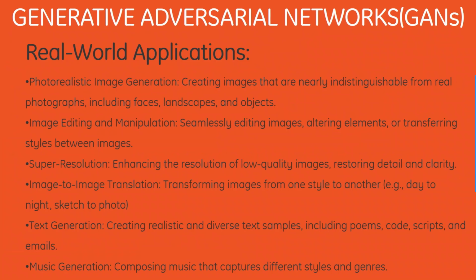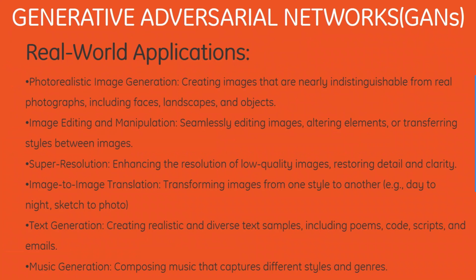What are some of the real world applications using GANs? We have photorealistic image generation, which is creating images that are nearly indistinguishable from real photographs, including faces, landscapes, and objects. Then we have image editing and manipulation, which is seamlessly editing images, altering elements, or transferring styles between images. Then we have super resolution, which is enhancing the resolution of low quality images, restoring detail and clarity.